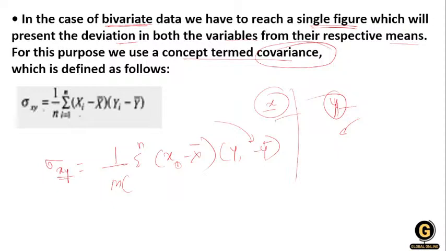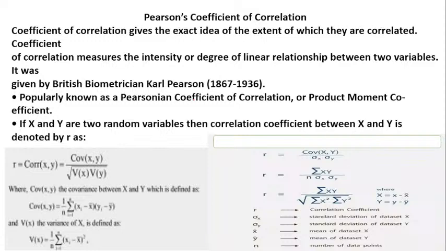Generally, they ask questions from the bivariate case on a formula basis, so I am only taking the formula. You have to keep this formula in mind. The next one is the Pearson correlation.